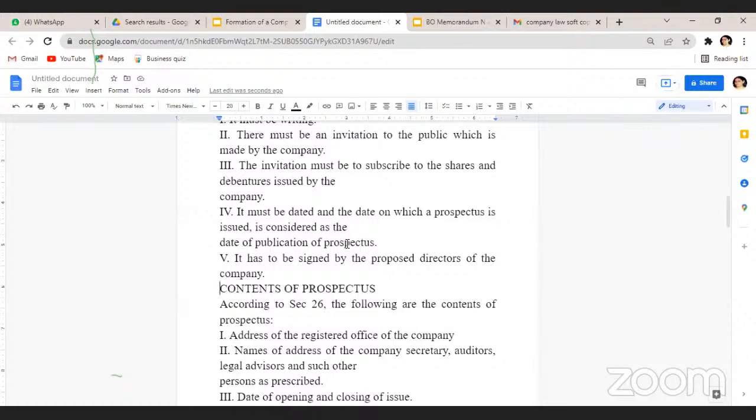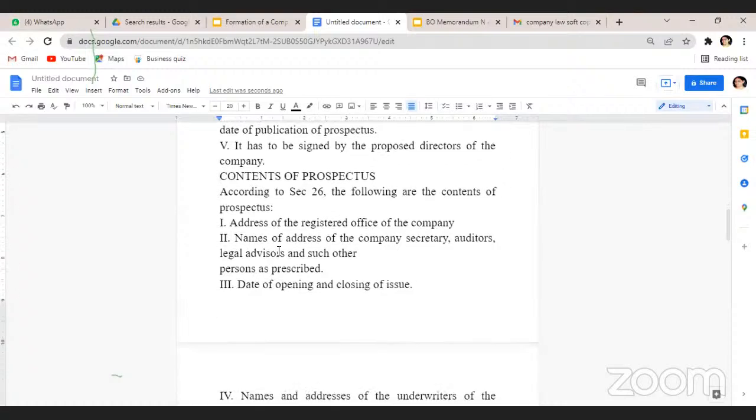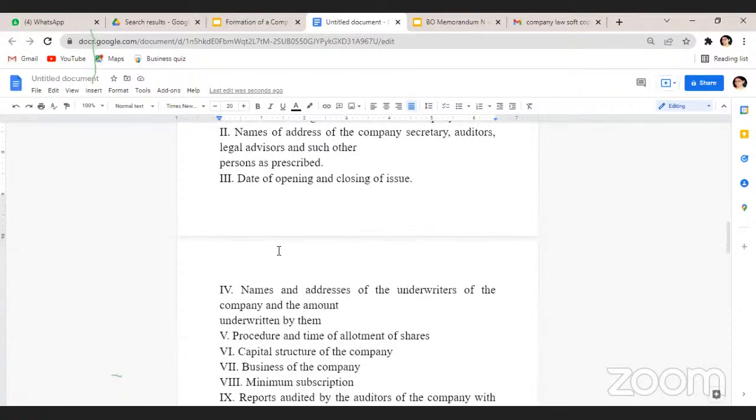Okay, even this prospectus has to be signed by the proposed directors of the company. Now let us see what information a company provides in its prospectus. The name and address of the company, secretaries, auditors, directors, and advisors, whoever they are. The opening date and closing date of the issue of shares.